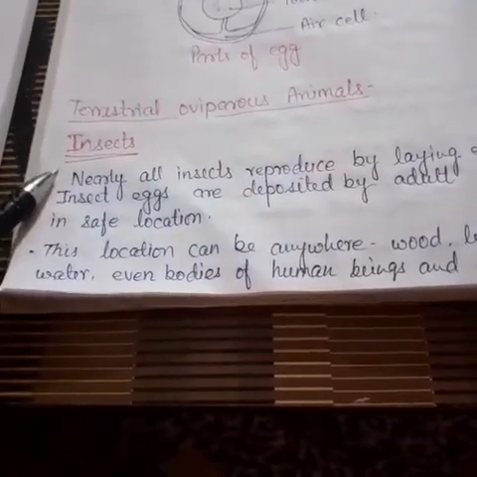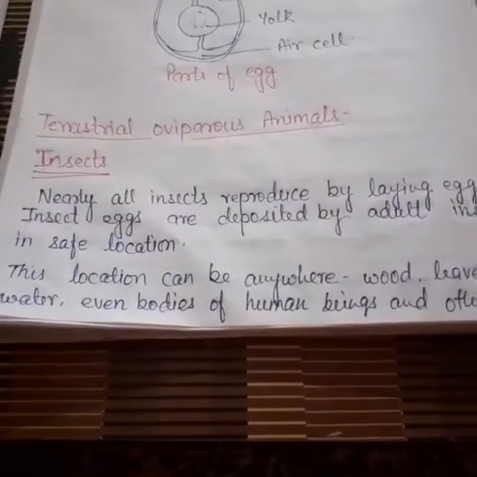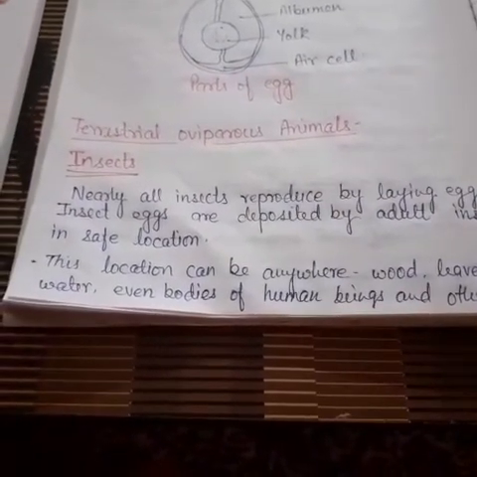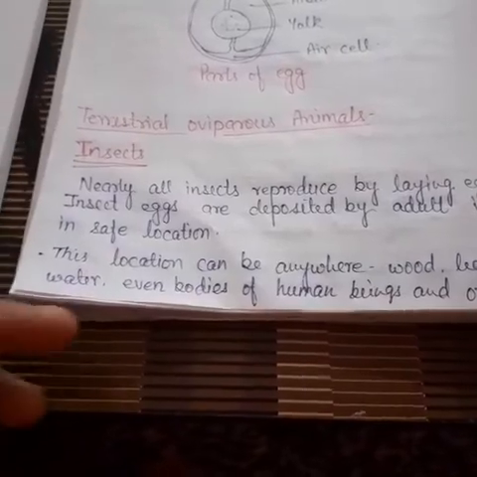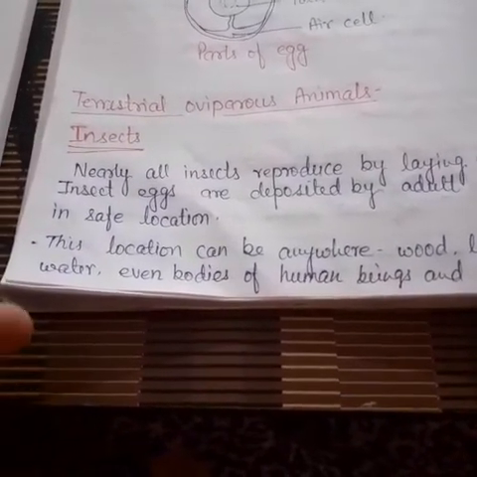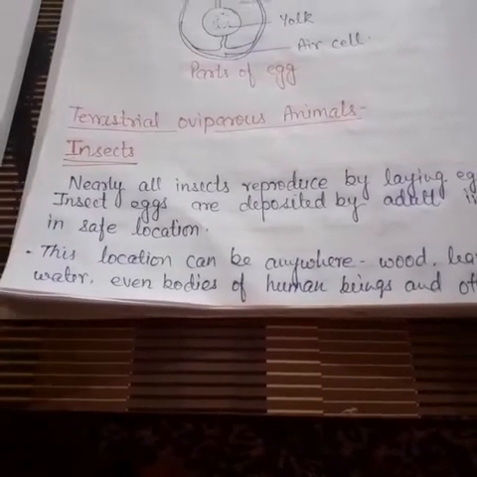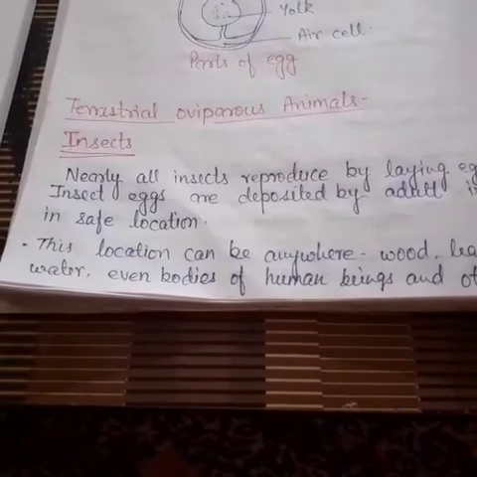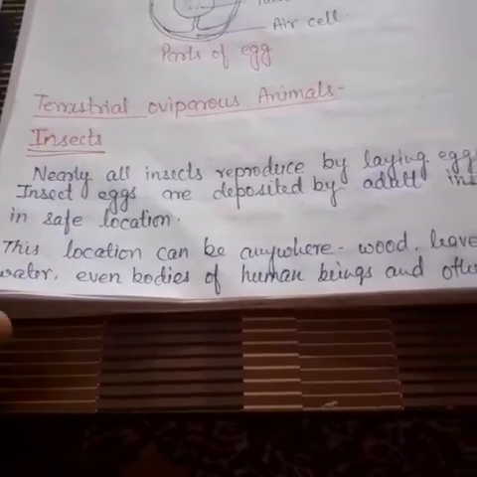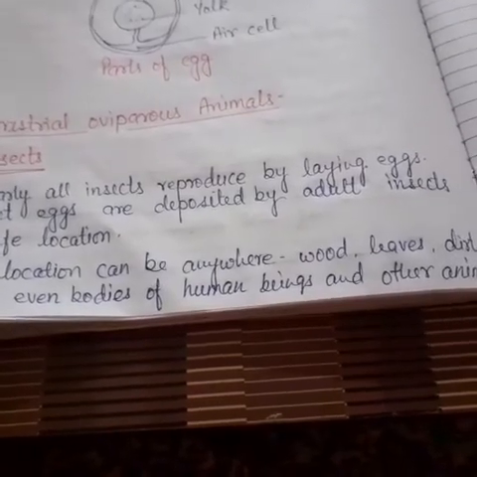Here the next one is the terrestrial oviparous animals. Here the example is insects. Nearly all insects reproduce by laying eggs. Insects' eggs are deposited by the adult insects in a safe location. This location can be anywhere: wood, leaves, dirt, water, even bodies of human beings and other animals. And the eggs are usually sticky.